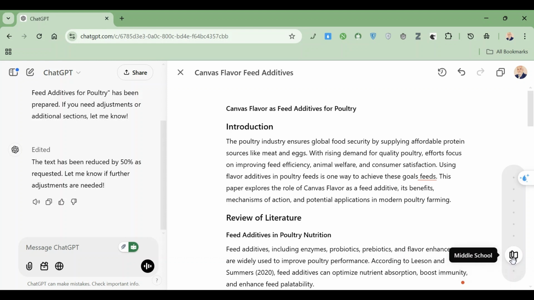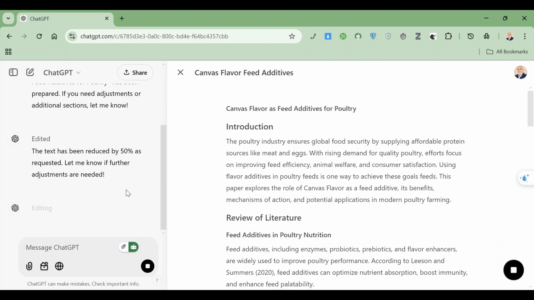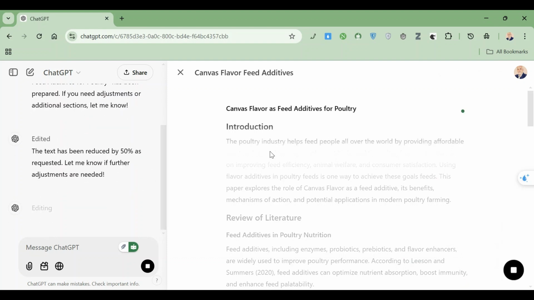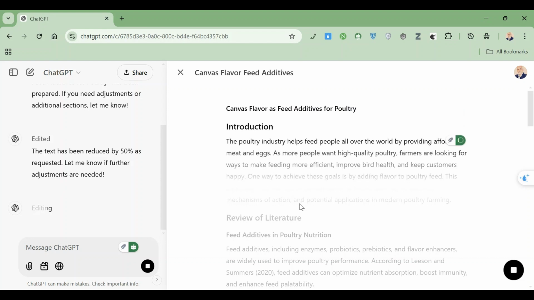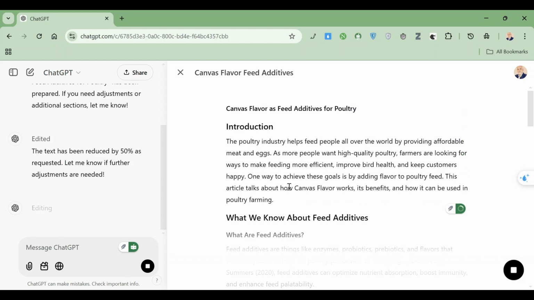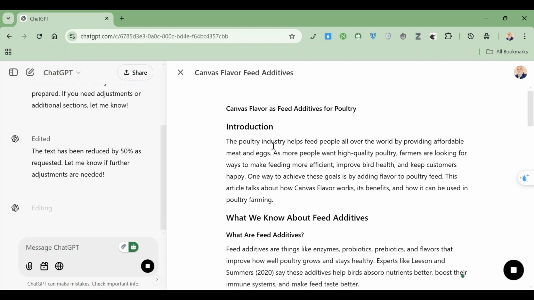For example, if I told it to leave it at a young person's age, it will rephrase the words and simplify them, writing in a way suitable for children or young people of middle school age.